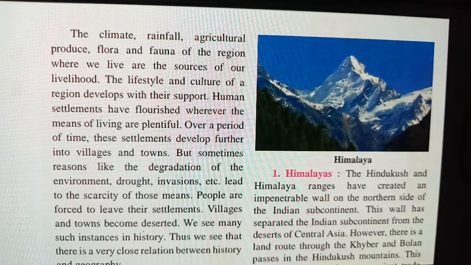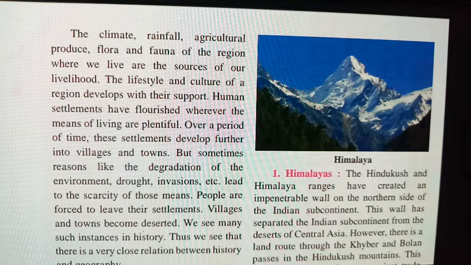Human settlements have flourished where the means of living are plentiful. People living in one area move to a different area also. Why? Because they get food and occupation there, so the means of living are plentiful. Over a period of time, these settlements develop further into villages and towns. If they get a good settlement or a good area where they can live and get a livelihood for their betterment.